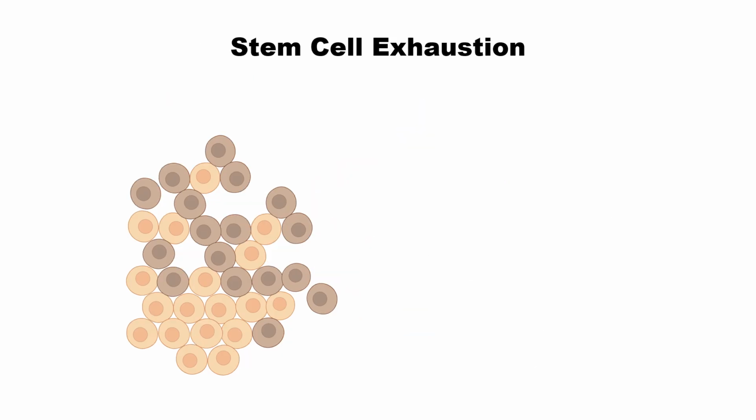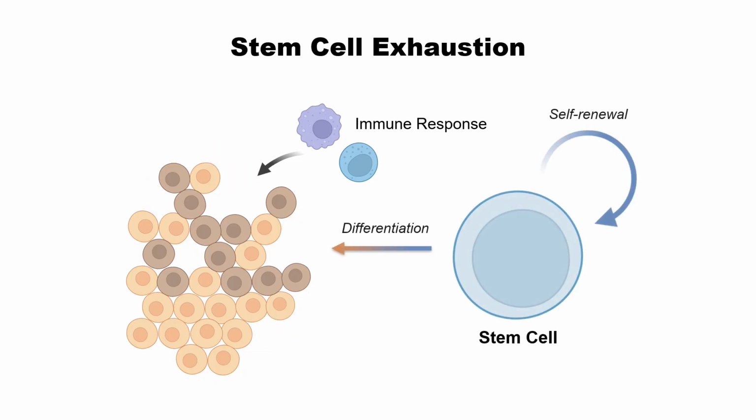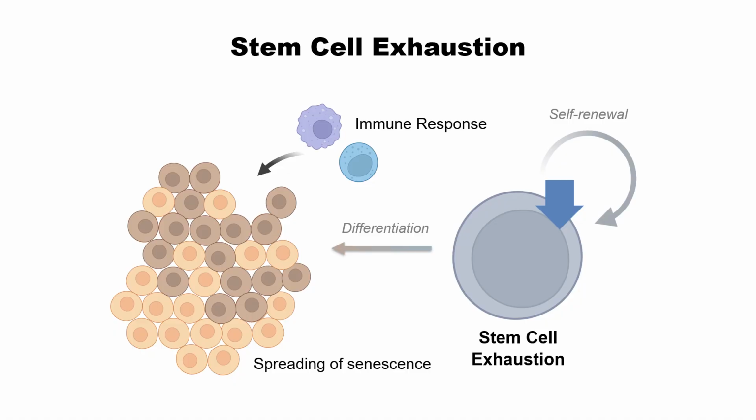The 10th hallmark is stem cell exhaustion. When the immune cells remove some of those senescent cells, those empty spaces are refilled by stem cell functions. Some cells can self-renew and then differentiate and make more cells to refill those empty spaces. But in the aging process, these stem cells are exhausted, so this refilling activity is reduced, and eventually the senescence phenotype is spread out.